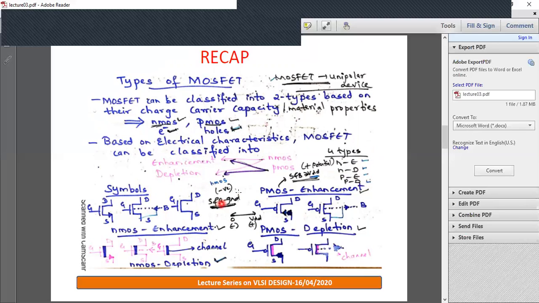As you know, for NMOS devices, gate voltage and drain voltage have to be positive to turn on the MOSFET, whereas for PMOS, gate voltage and drain voltage have to be negative to turn on the P device. So for NMOS we apply positive voltage, hence the threshold voltage is positive. For PMOS we apply negative voltage at gate and drain, so the threshold is negative.